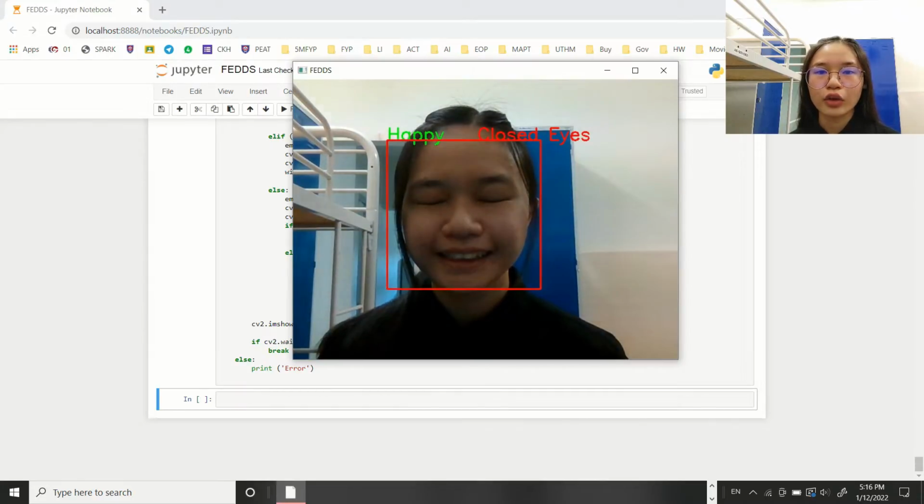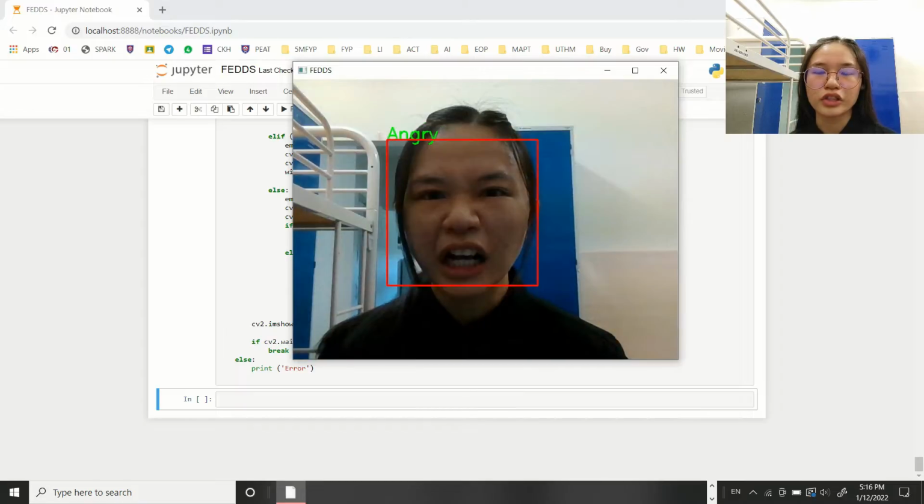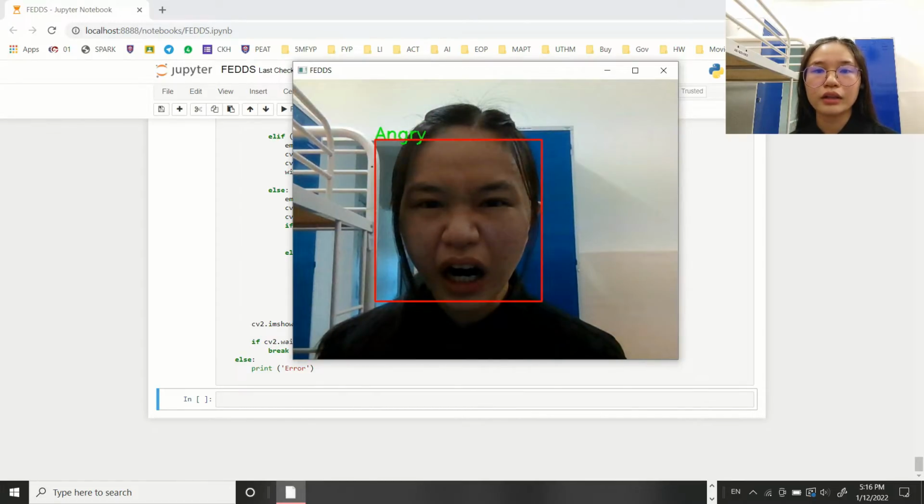On the other hand, when neutral and happy faces are detected, it will continue with drowsiness detection. When the eyes are open, the alarm would not turn on and the detection continues. But when the eyes are closed, the alarm would turn on and warn the driver.